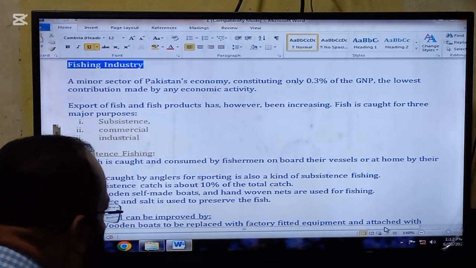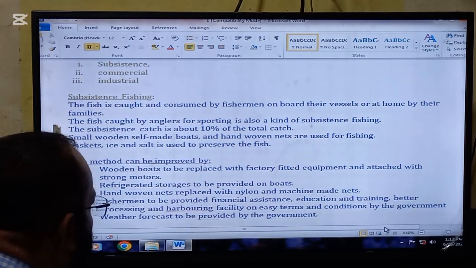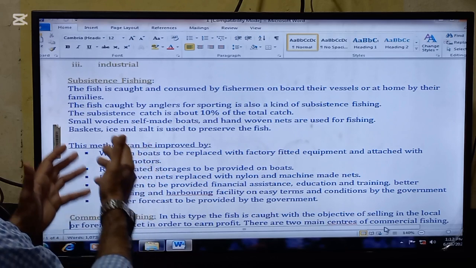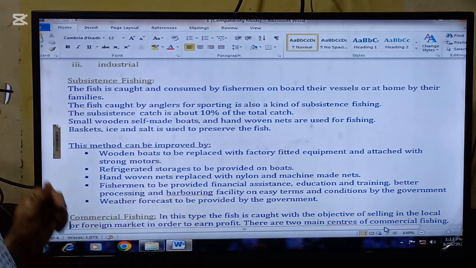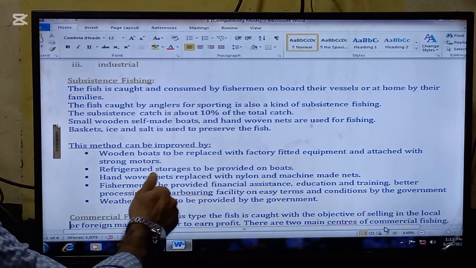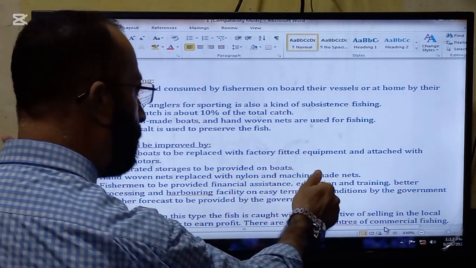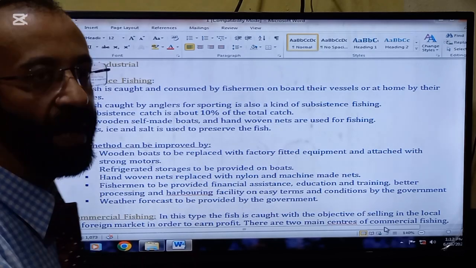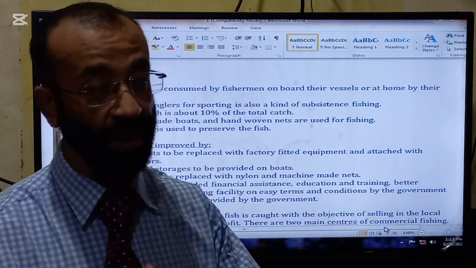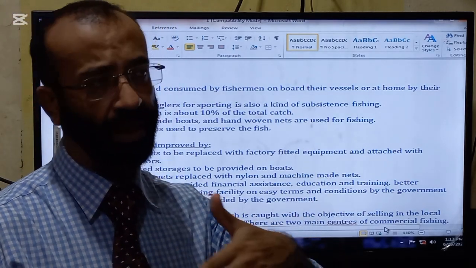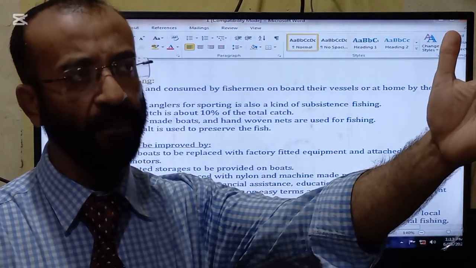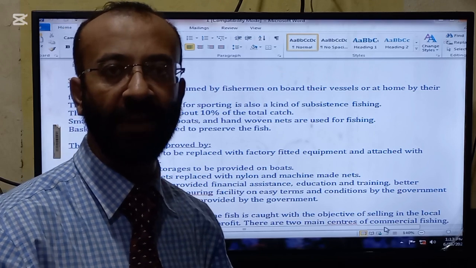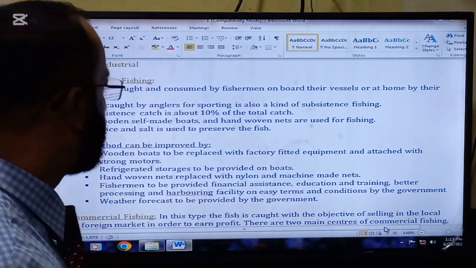This method can be improved. Here are some suggestions. If these suggestions are applied, this kind of subsistence fishing can be improved. Wooden boats should be replaced with factory-fitted equipment and attached with strong motors. If wooden boats are replaced with plastic boats with motors, the fishermen can go farther into the sea and catch more fish because traveling will be faster. So this is the first suggestion.